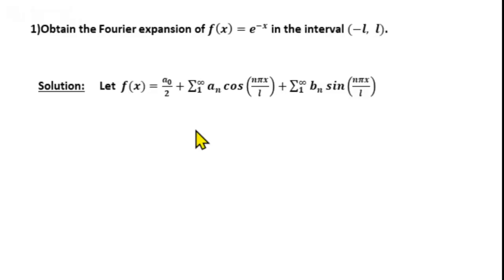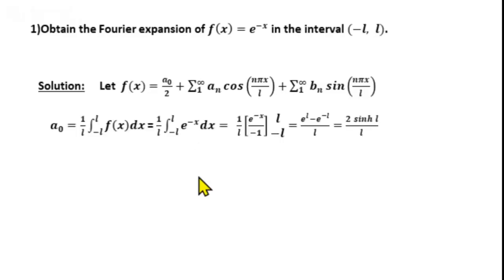What is the formula for a naught? A naught is 1 by L integral from minus L to L f of x dx. Substitute for f of x, we will get a naught equal to 1 by L integral from minus L to L e power minus x dx. Then integral of e power minus x is e power minus x divided by minus 1. Apply the limits x from minus L to plus L. We get 1 by minus L into e power minus L minus e power plus L, or e power L minus e power minus L divided by L.